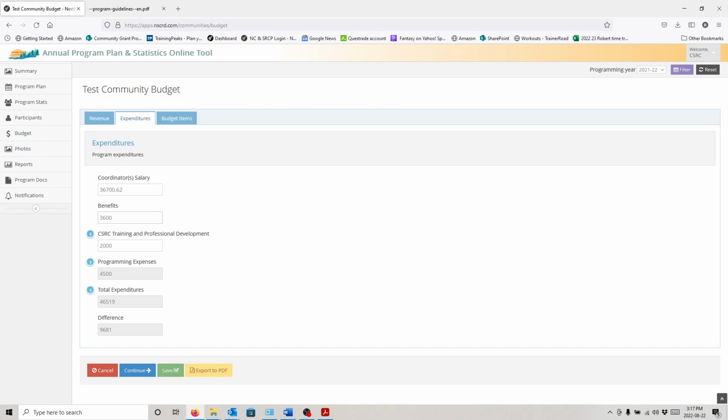Benefits. For the most part, if you're unsure, I mean, you really should talk to your employer and get the actual number. But if you are unsure, take 10%. All right. So we're looking at 36,762 here. 10%. We're just going to say 3,600 for our benefits.